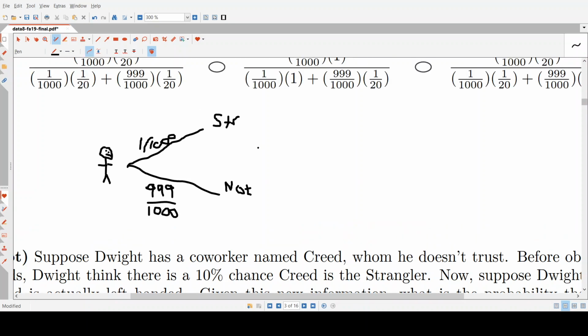Okay, so now the second condition that we're analyzing is left-handed versus right-handed. So this option is left-handed, and this one is right-handed.